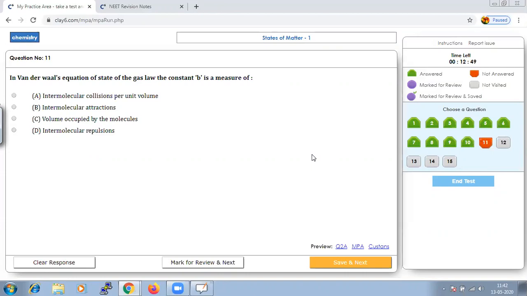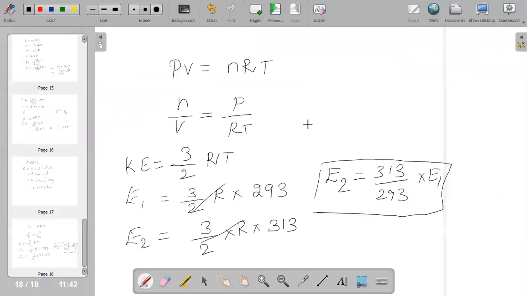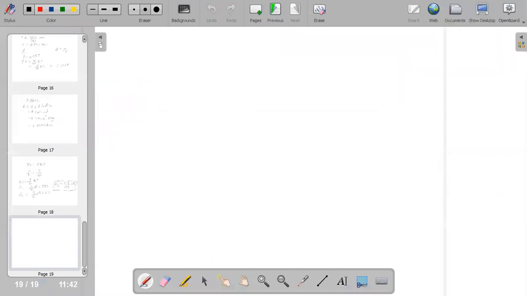We all know that the van der Waals equation is (P + an²/V²)(V − nB) = nRT.